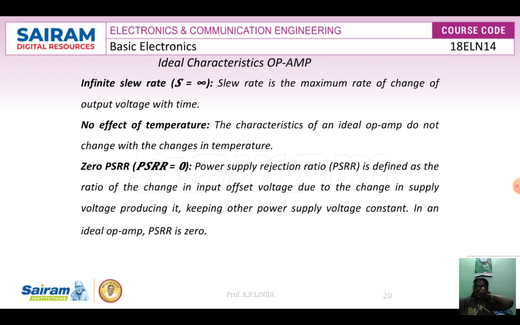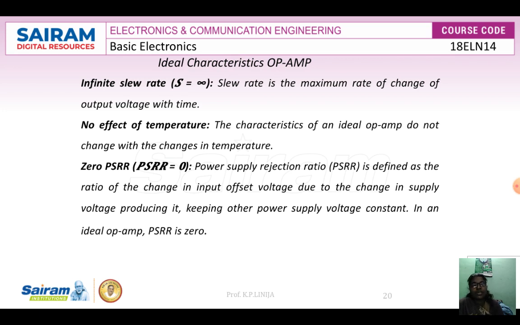How do we define it? It is the ratio of change in offset voltage due to the change in the supply voltage producing it. Because the power supply voltage is kept constant, the power supply rejection ratio will be 0.